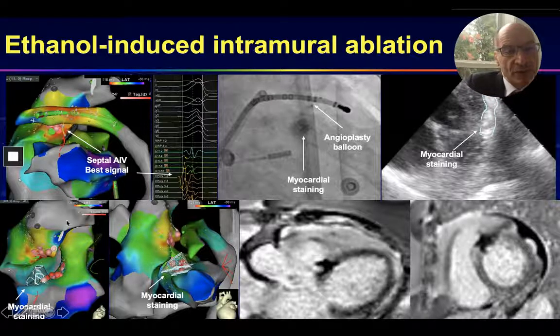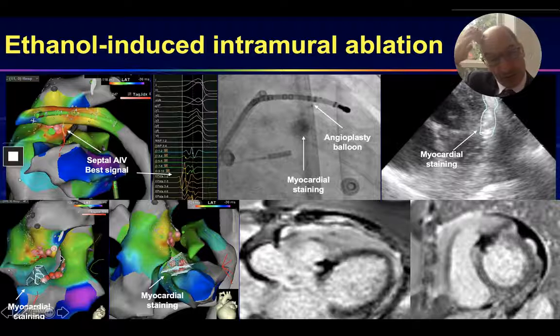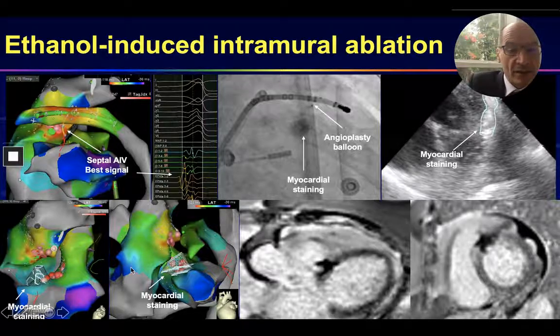I want you to pay attention here in this map, in this view, where we have the RV outflow tract. Underneath here, the left ventricle and the left ventricular outflow tract. You can see how we had tried our best with ablation in the RV outflow tract, in the septal aspect of it. We had also ablated in the left ventricular outflow tract, trying to sandwich this area, but we were not successful. Only when we delivered alcohol were we able to reach this source of PVCs.